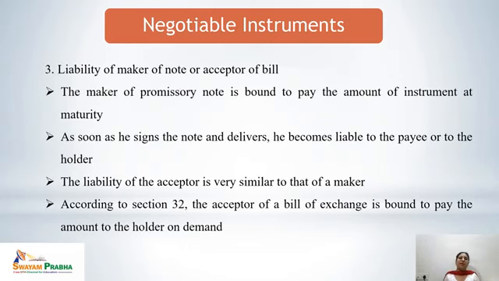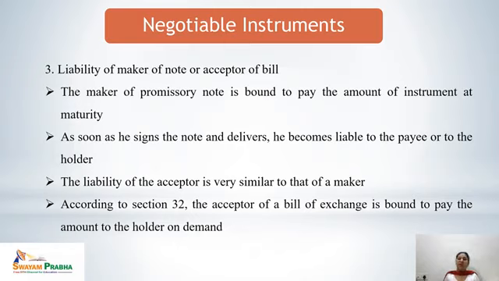Third one is the liability of the maker of a note or acceptor of a bill. So the maker of a promissory note is bound to pay the amount of the instrument at maturity. The maker makes a promise that he would pay for the instrument at some specified date, so he is bound to pay that. As soon as he signs that promissory note and delivers it to the other party, he becomes liable to the payee or to the holder of the negotiable instrument.